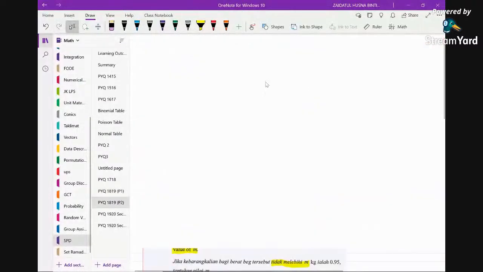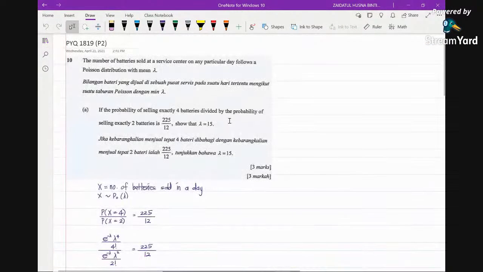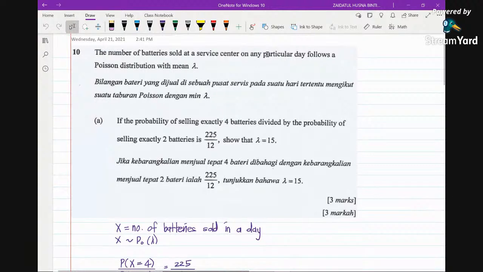Now next, let's discuss 2018-19, paper 2. Here we have the number of batteries sold. The number of batteries is countable, so it is discrete. It's about batteries sold at a service center on any particular day. The keyword here is on any particular day, so in a day. So we are talking about the number of batteries sold in a day. It's already stated here that it follows a Poisson distribution, so we may exclude the binomial distribution in this case.